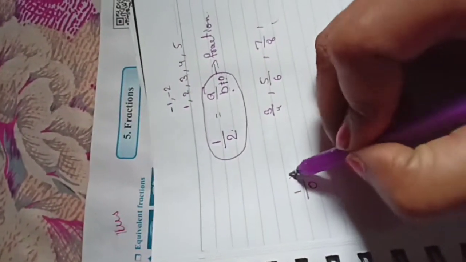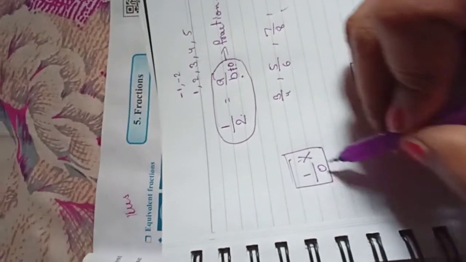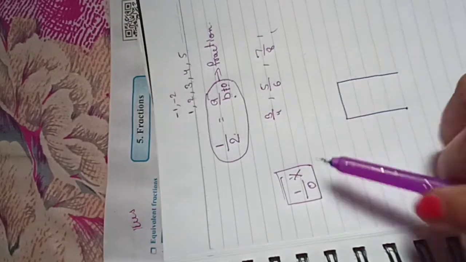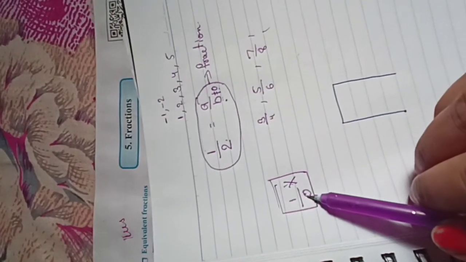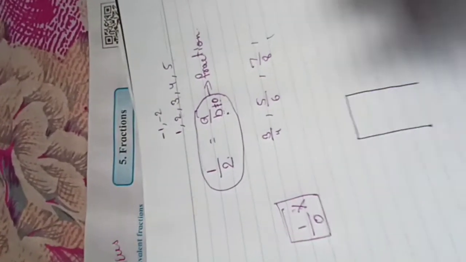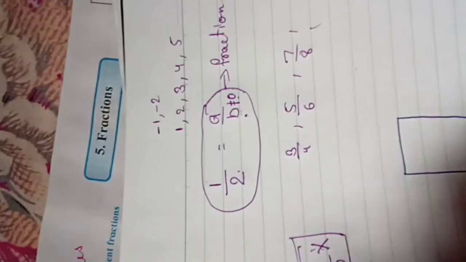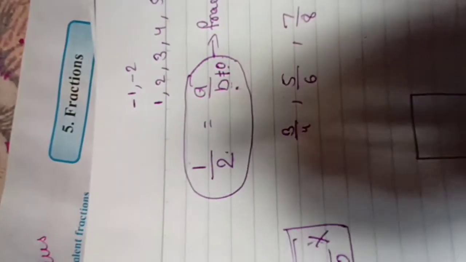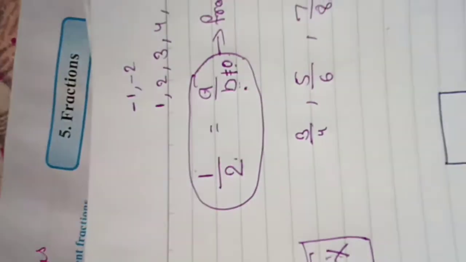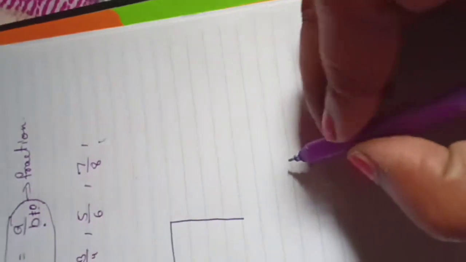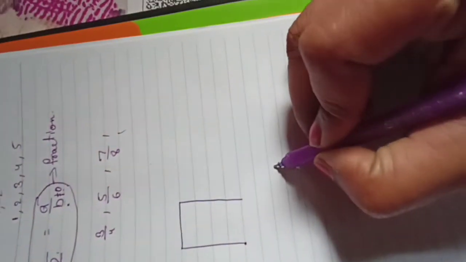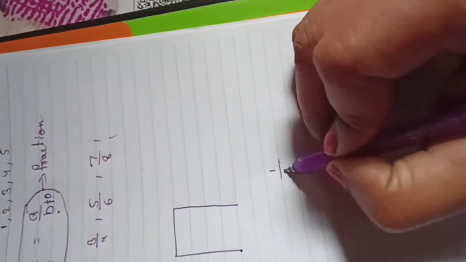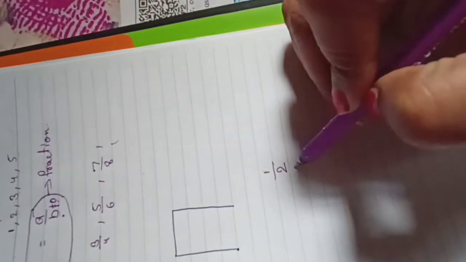No, this is not a fraction, because in the denominator, the downside, we have 0. As we know, if we have 0 in the denominator, that number is not a fraction.